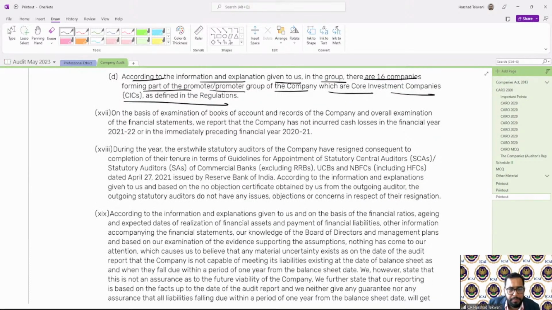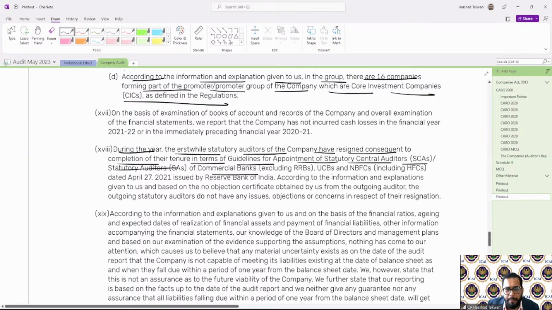During the year, the erstwhile statutory auditor of the company resigned consequent to the completion of their tenure in terms of the guidelines for appointment of statutory central auditors, statutory auditors of commercial banks, excluding RRBs, UCBs, and NBFCs, including HFCs, dated 27 April 2021, issued by the Reserve Bank of India.